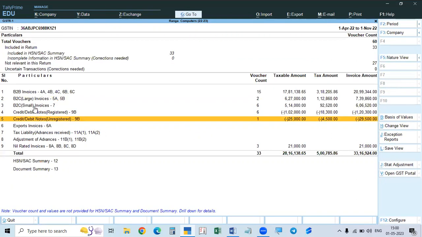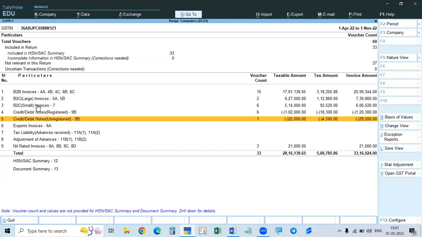And another one, B2C small, I did not show anything. The debit or credit notes relating to B2C small are not entered separately. This is related only to B2C large. Regarding B2C small, their debit or credit notes are not entered separately at all. They are deducted from the respective invoice. The credit note is issued against a particular invoice, so from that invoice, the taxable value, the taxes, everything will be deducted and shown here in the books.